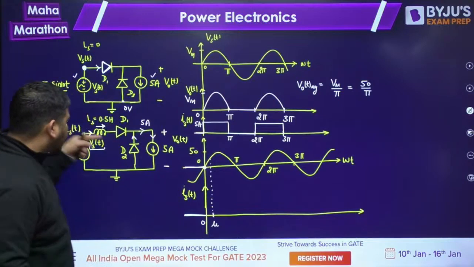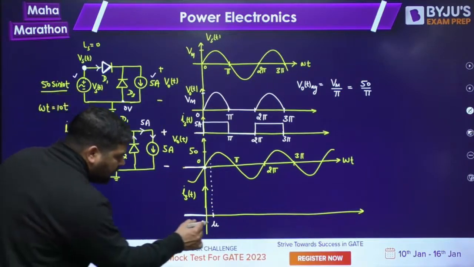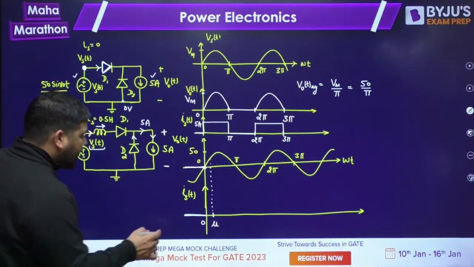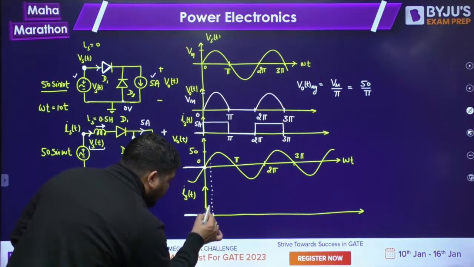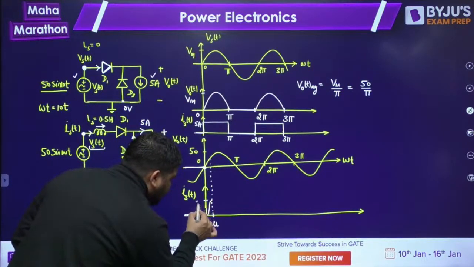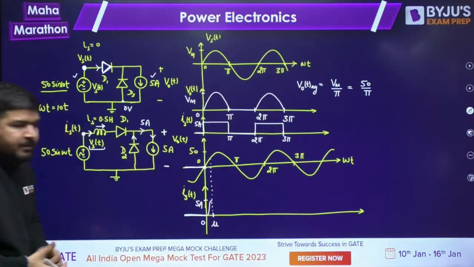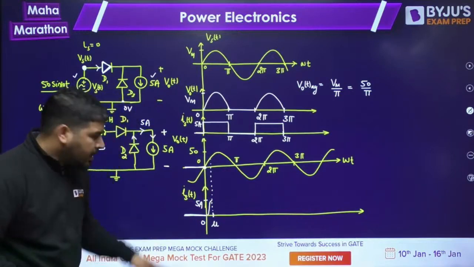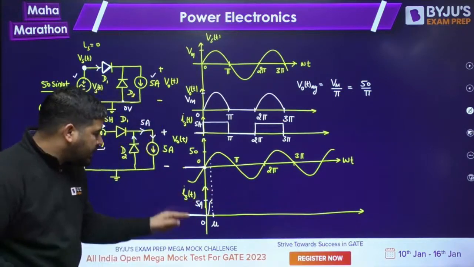That time in which this current will reach 5 ampere, that time I call the overlapping interval, mu. During this interval, this source current will increase to 5 ampere. Is it fine? It will increase like this. It is not a straight line. Okay? The source current will increase like this.